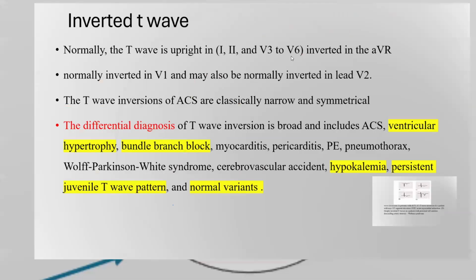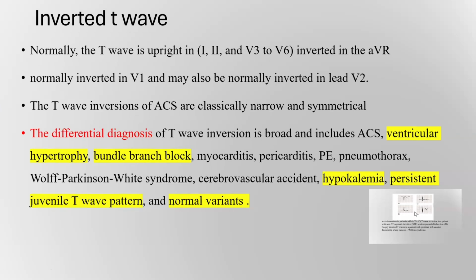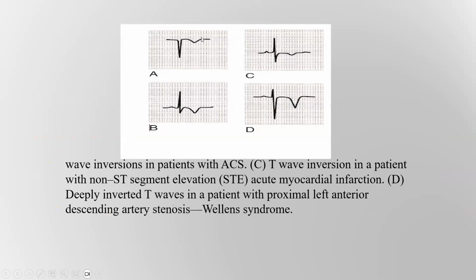The last change you see here is the inverted T wave. Normally, the T wave is upright. So it's normally upright in leads 1, 2, and from V3 to V6, and inverted in aVR. Normally, it may also be inverted in V1 and V2. T wave inversion of acute coronary syndrome is classically narrow and symmetrical. As in this image, there is an inverted T wave, symmetrical and narrow, and maybe also symmetrical and deeply inverted T wave, as in the case of Wellens syndrome.